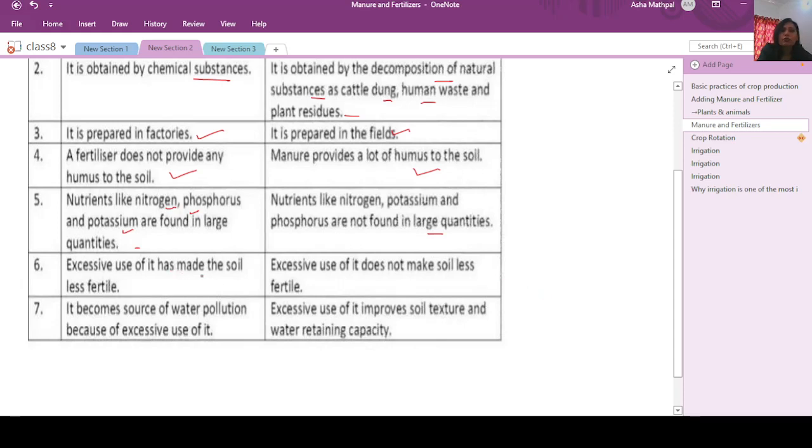Then excessive use of fertilizers has made the soil less fertile. When we put fertilizers in excess amount, the texture of the soil changes and it also causes soil pollution. I will explain this point.